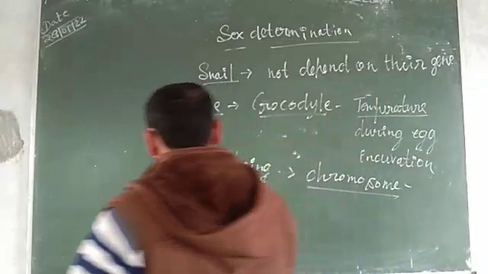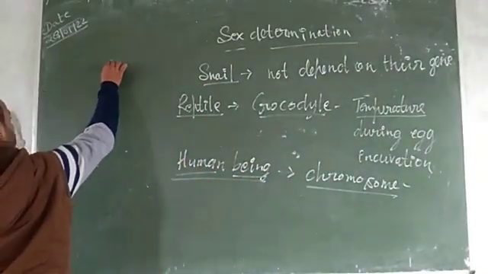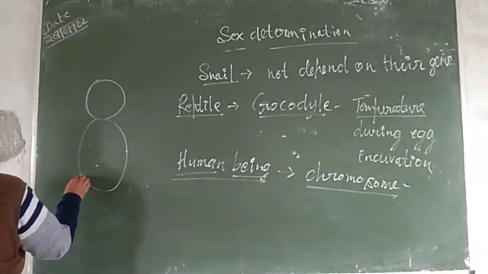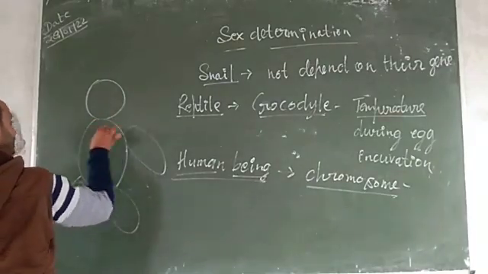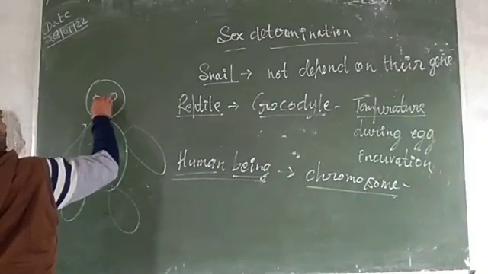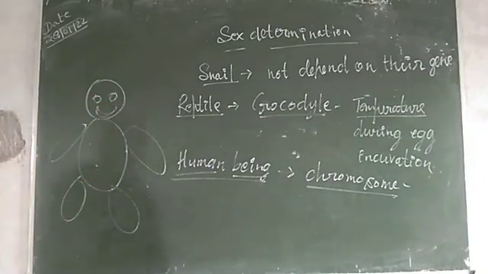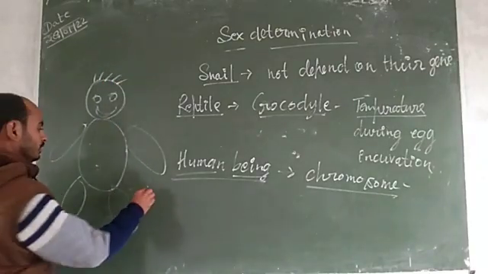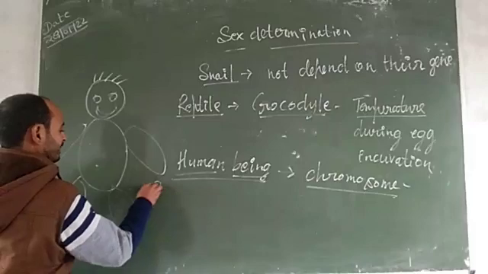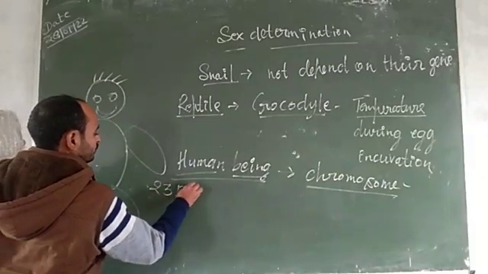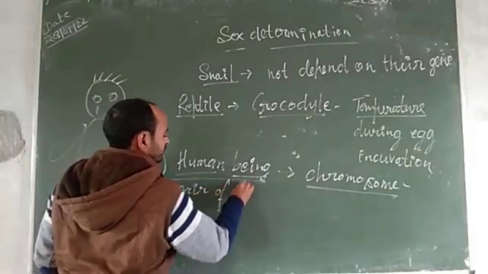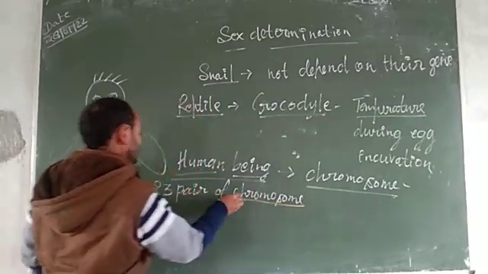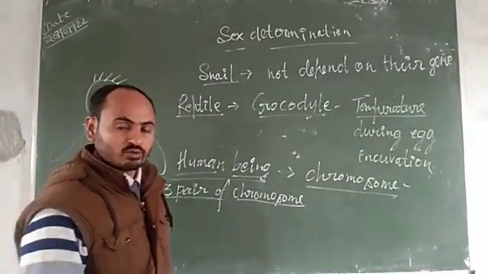You know that any human being has 23 pairs of chromosomes.